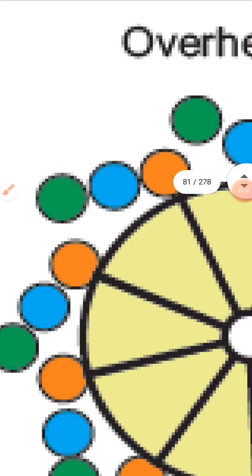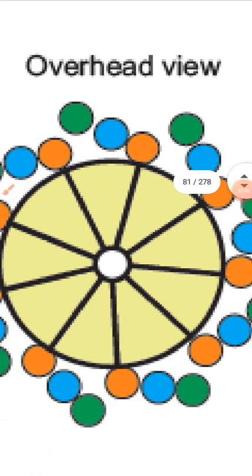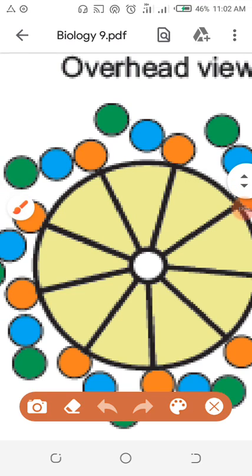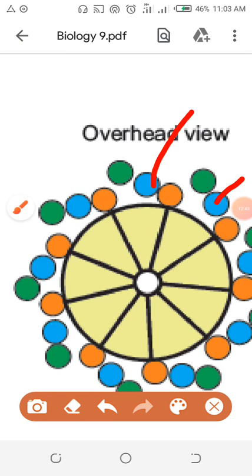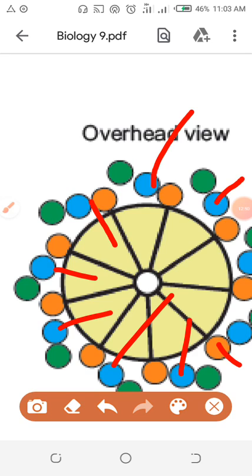Look here, the actual figure came with 3 different colors. You can see the cross section of the 9 triplet microtubules. Now I will count one by one with the different colors. This is number 1, this is number 2, this is number 3, 4, 5, 6, 7, 8, 9. The 9 triplet. How many tubes are mentioned in each? 3. The total number of 9 triplet microtubules present in this one centriole. So what is the number of tubes in the 2 centrioles? In one animal cell, 2 centrioles are present.